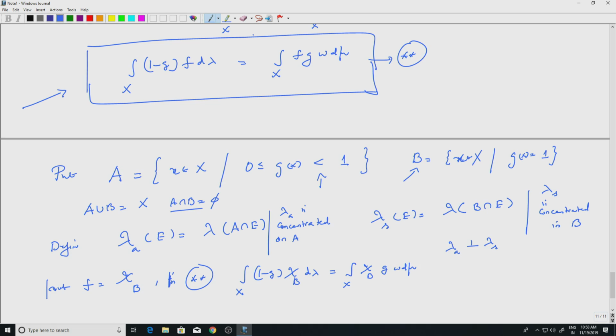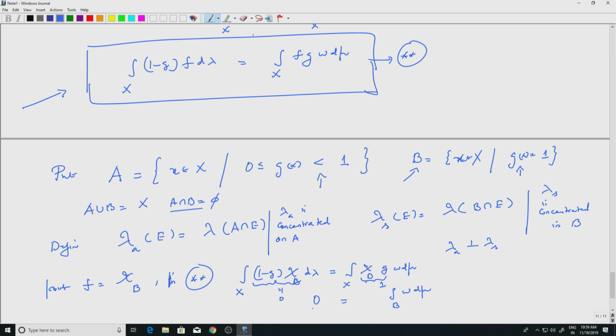What does this say? Well, what is B? B is where G is 1, right. So, 1 minus G times chi B is equal to 0. So, the left hand side is 0. On the right hand side, on B, G is 1, so chi B times G is chi B. So, I have the integral over B of W d mu.